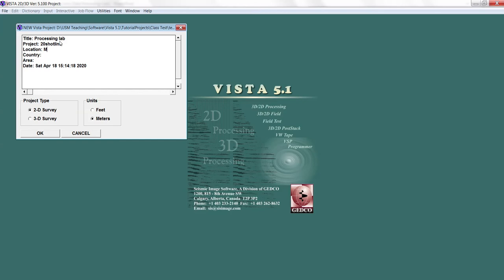The location is Malaysia, and the area is offshore. The date will be defined like this. Now you can choose the project type: is it a 2D survey or 3D survey, and what type of unit you want to use in the acquisition. Now we're using a 2D survey and the unit will be meters.